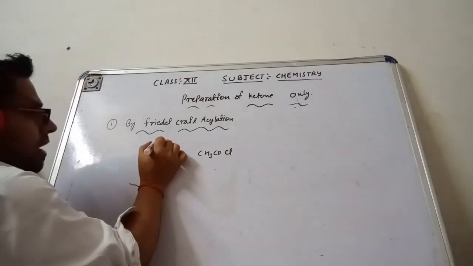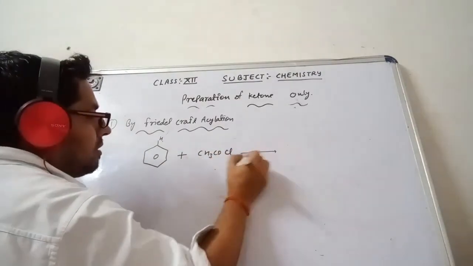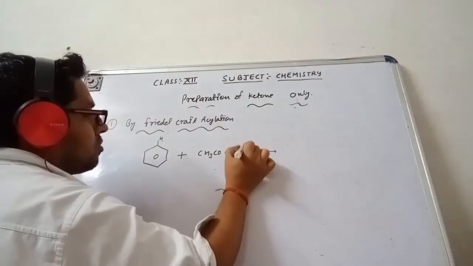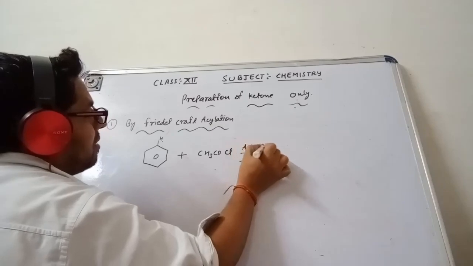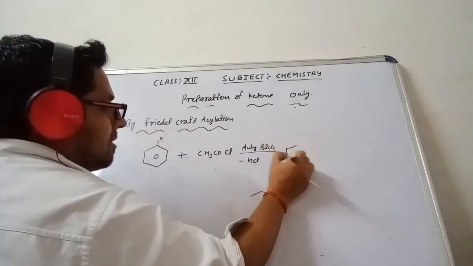I can show the hydrogen of benzene here. So this H and Cl react to release HCl. This is in the presence of anhydrous AlCl3, and the COCH3 group will be attached there.